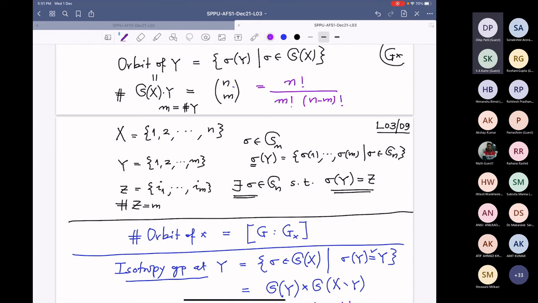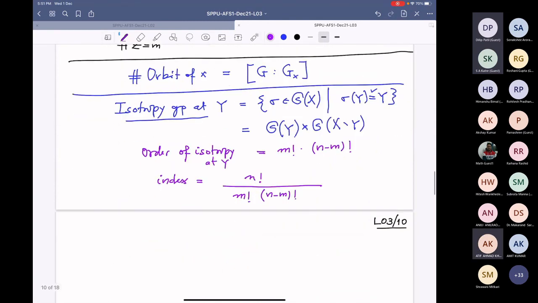Right? So now comes the question: when will this action be faithful? Faithful action means nobody is in the kernel.